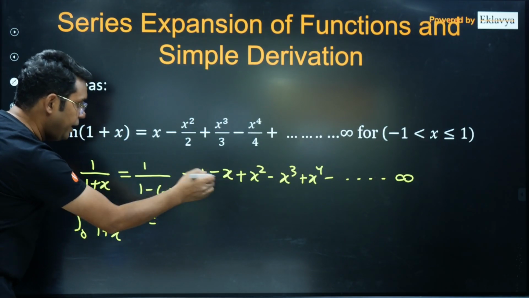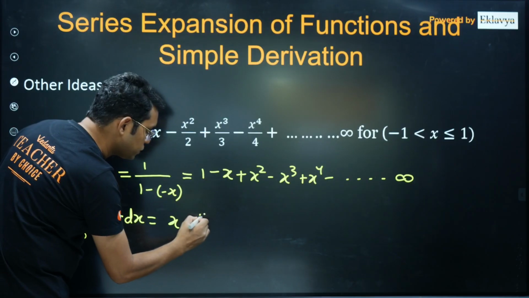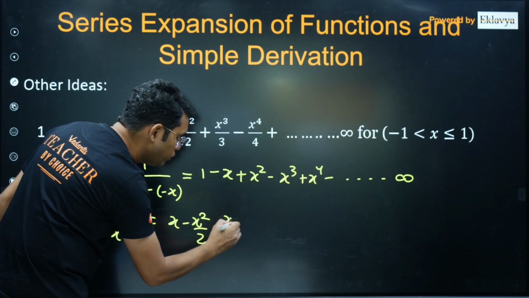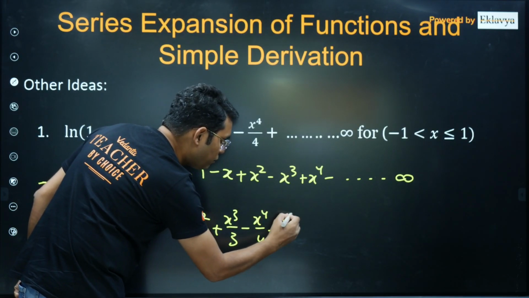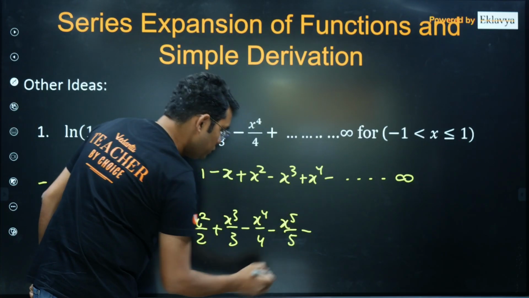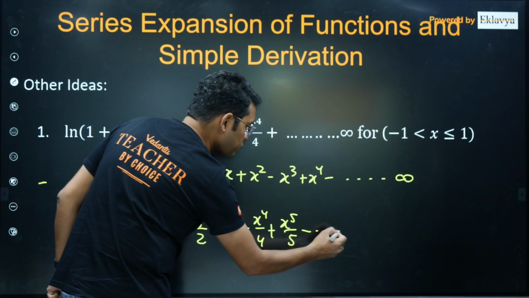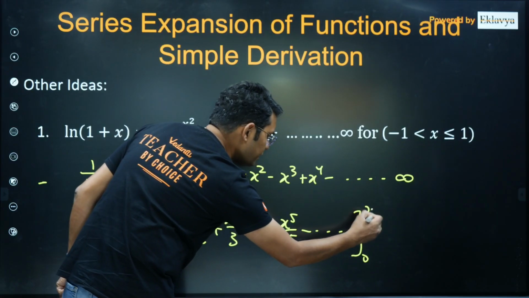The right side integration would be x minus x square upon 2 plus x cube upon 3 minus x power 4 upon 4 minus x power 5 upon 5 and so on. This was, I think, with plus sign then and so on, from 0 to x. I think we are done.